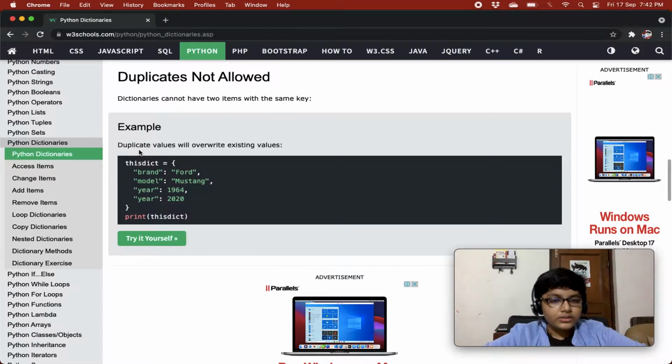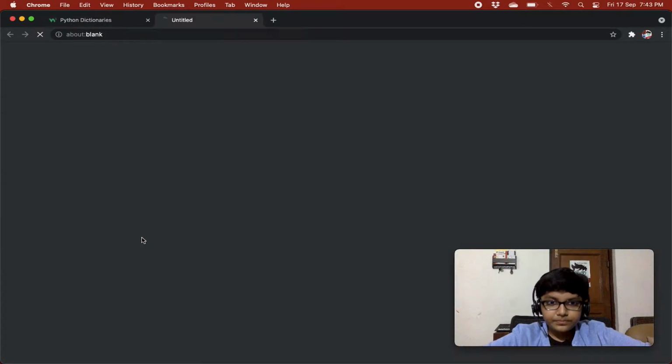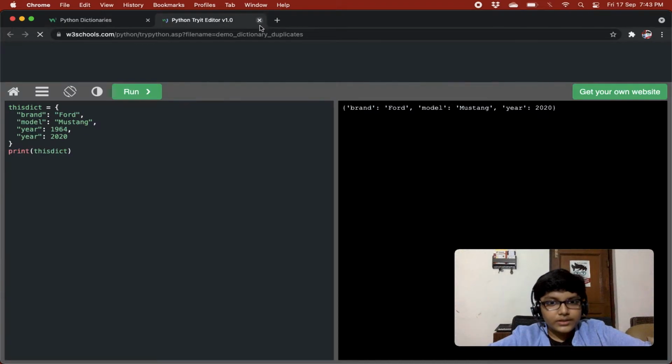So I said that a dictionary can't have the same key, but it can have the same values. For example, we have a key year, and then we give another key year. The next year that we give will be accepted as the key value pair, as a real item, and the previous one that was there will be ignored. But if we give year and year 2 and both their values are the same, it will not ignore any of those. Only the keys have to be different, right? The values of all the keys can be the same also.